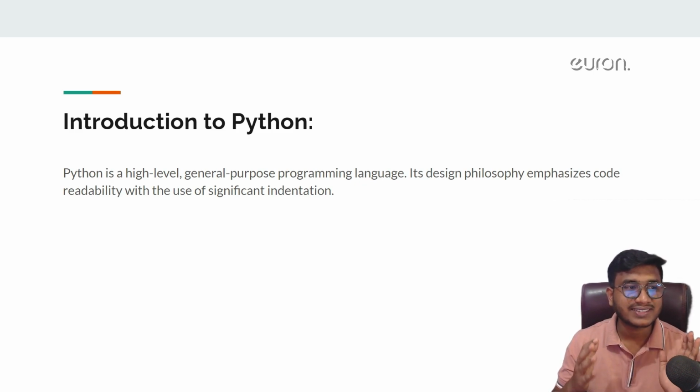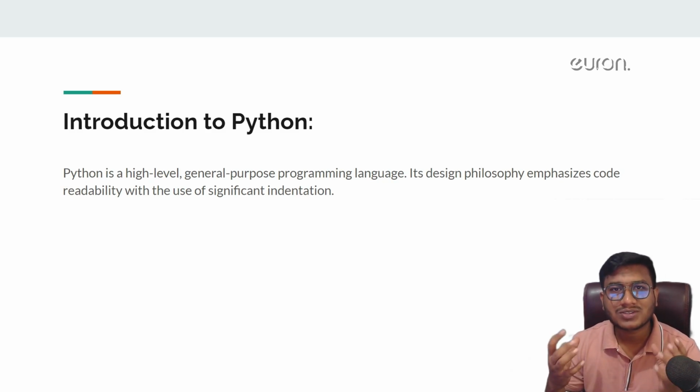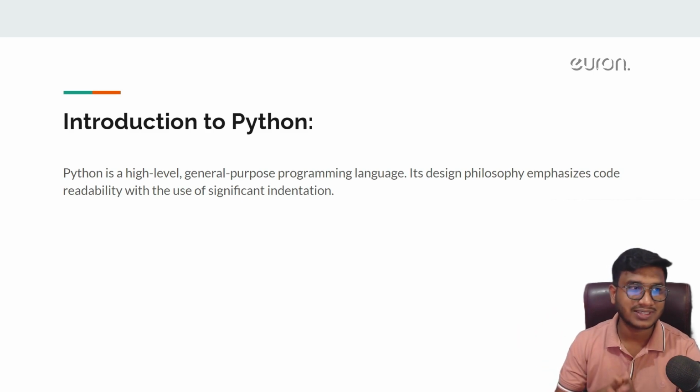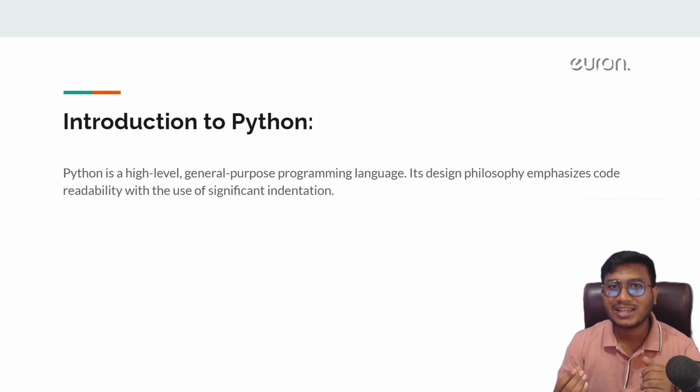So Python is a high-level general purpose programming language. It has one beautiful design philosophy, which helps a programmer with code readability and code reusability. I'll discuss more about what code readability and code reusability are. There is a concept called object-oriented programming, and we'll learn object-oriented programming inside Python. There we'll learn about code reusability. And code readability wise, you will automatically get the idea whenever we do the coding inside Python.